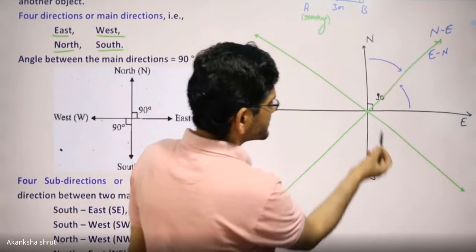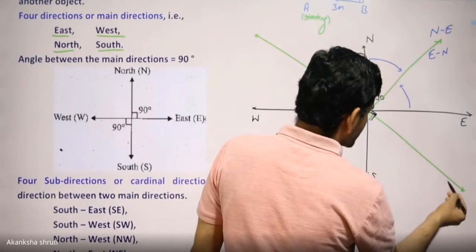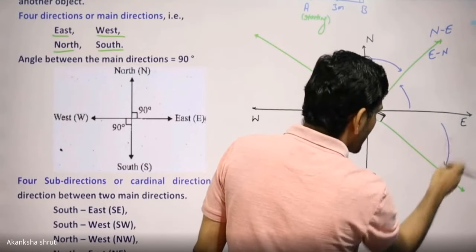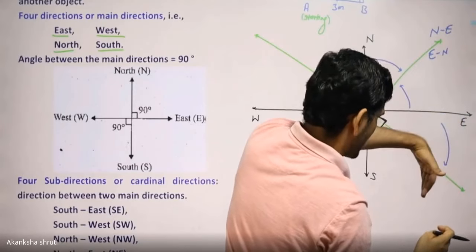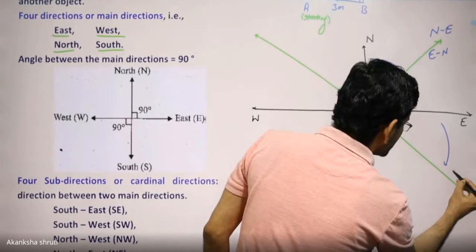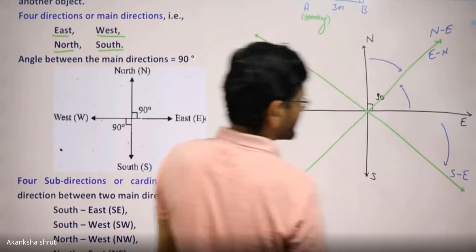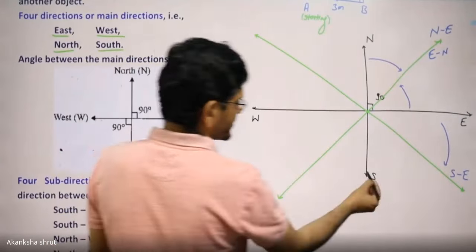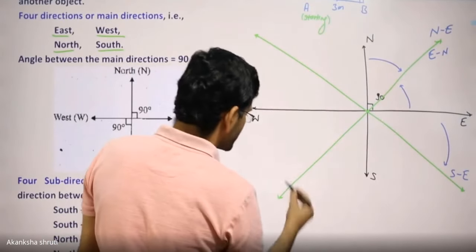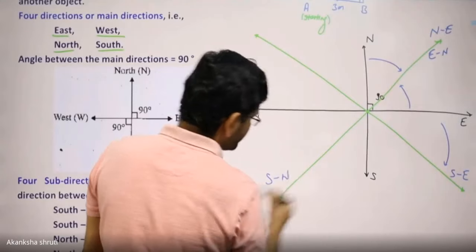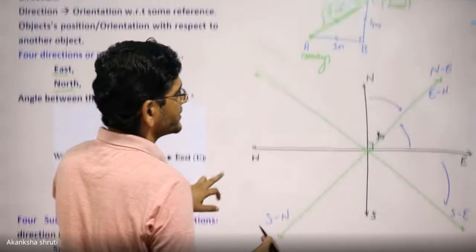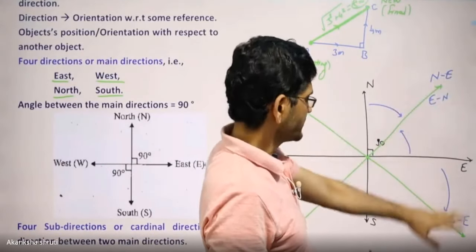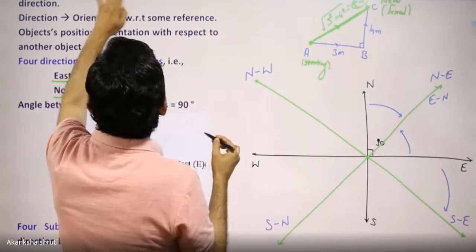The next one is this, which we may write as south of east. This is east and you have to move southward, so south of east. Students, considering this one, this is the south, this is the west, so written as south of west or southwest. So it is our northwest. These are the four other sub directions.